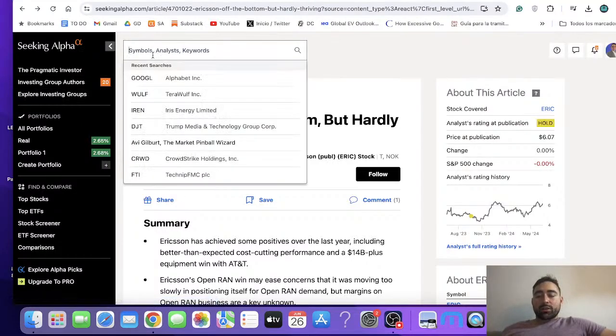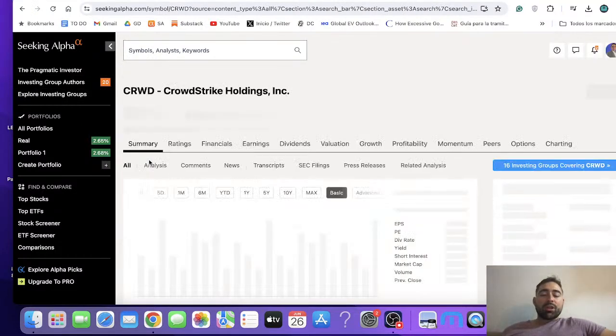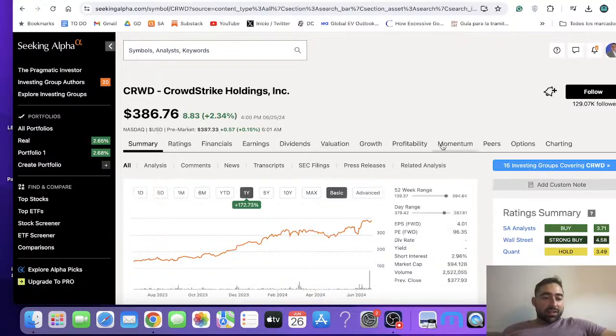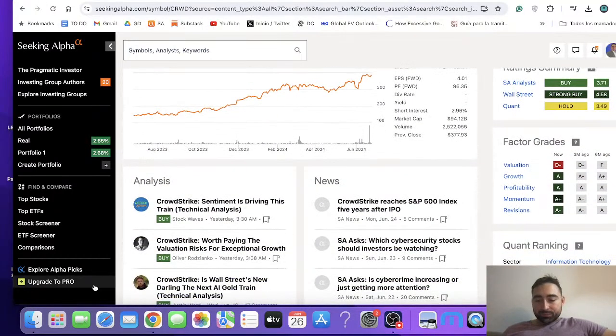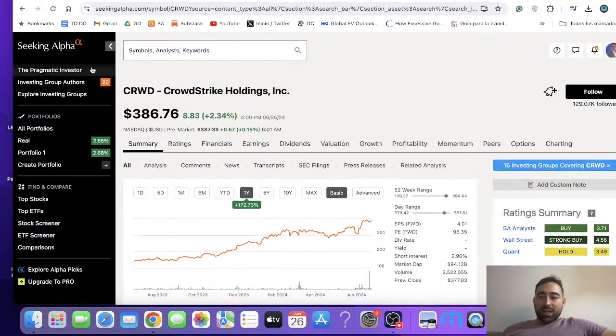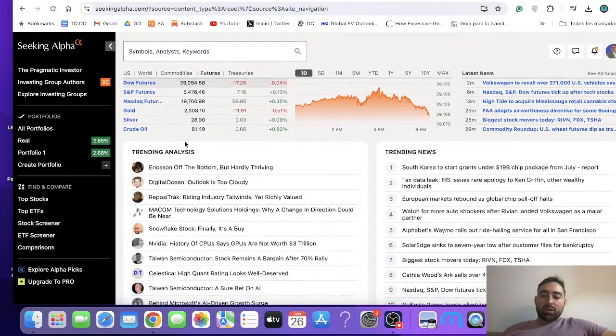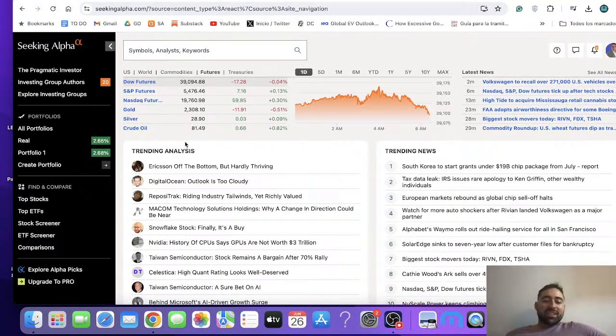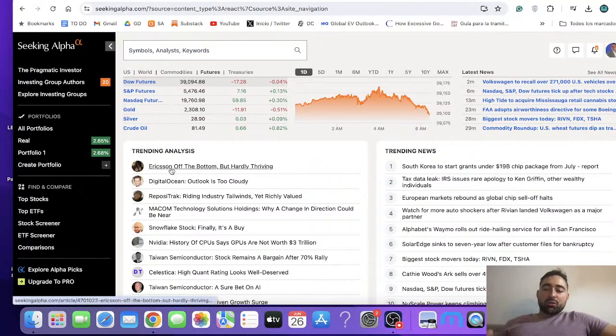So it's a matter of looking for different analysts that you like, and that can really help you as well. I think Seeking Alpha definitely is one of the best tools for investors getting started in the world of investing. It gives you the necessary tools to start looking at valuations and making good and sound investing decisions.